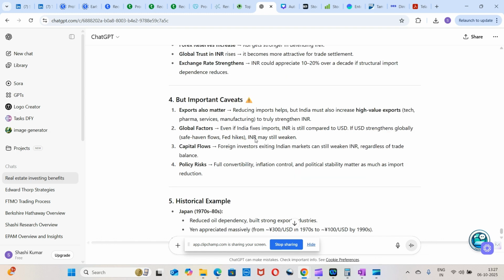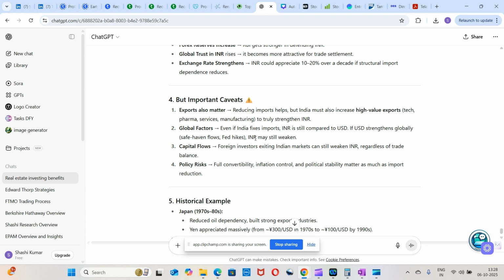But there are caveats again. It's not only import reduction that will improve the economy. You also need exports. Okay, so exports also matter. Reducing imports will help, but India must also increase high value exports like technology, pharma, services, and manufacturing if it wants to truly strengthen the INR.